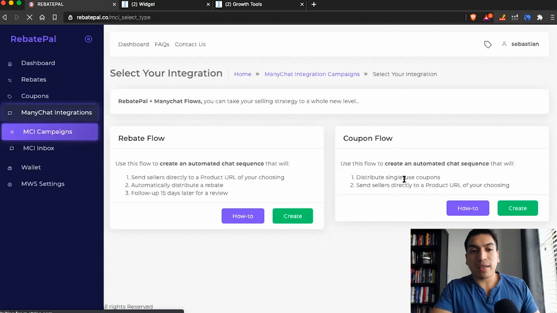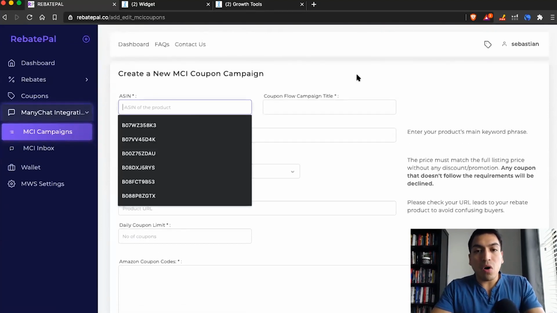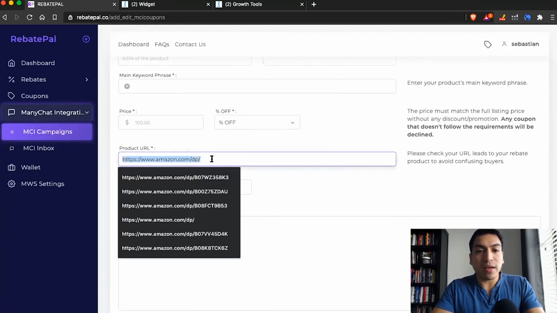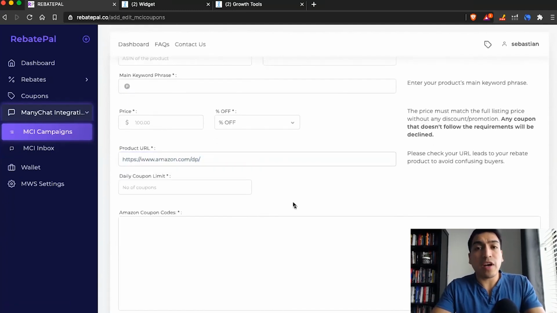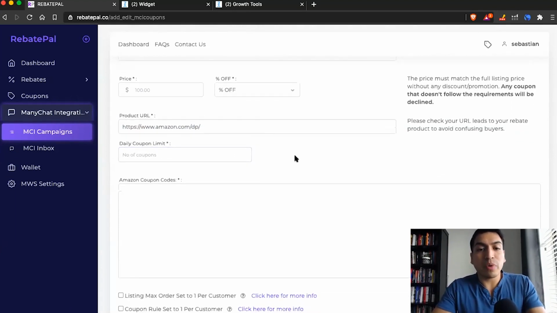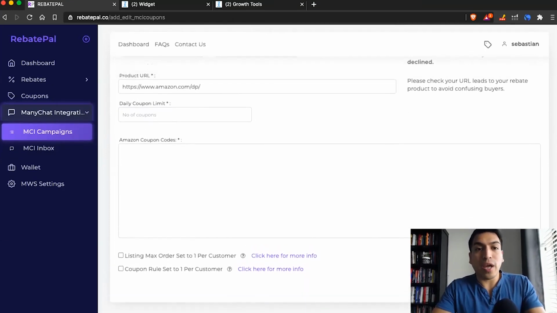And so for that, again, we just went over the rebate flow. Now the coupon flow, again, super easy. All the basic product information here. Again, this is where you can put the super URL or the search find by URL if you'd like. You can limit your daily coupons, and you go ahead and add them here, and then just click on create.